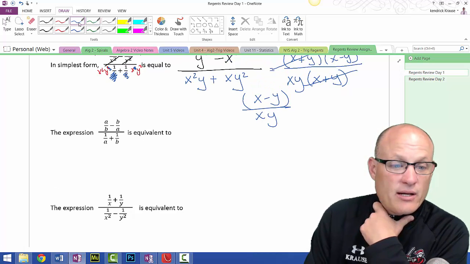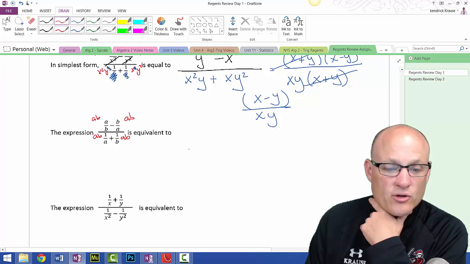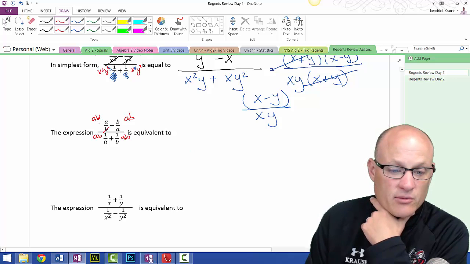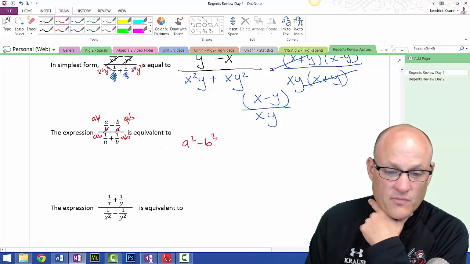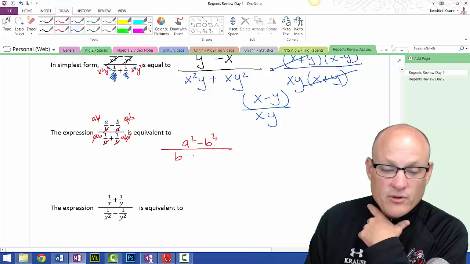All right, so common denominator here is AB. So we're going to multiply by AB, AB, AB, and AB. So in this one, the B's cancel. I'm left with A squared minus, A's cancel, B squared, all over. A's cancel, I'm left with B. B's cancel, I'm left with A.